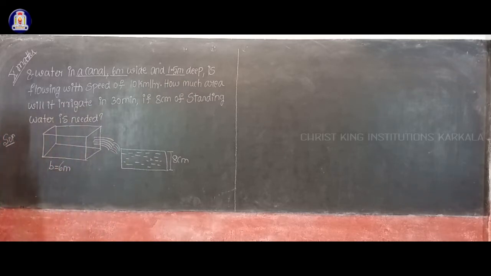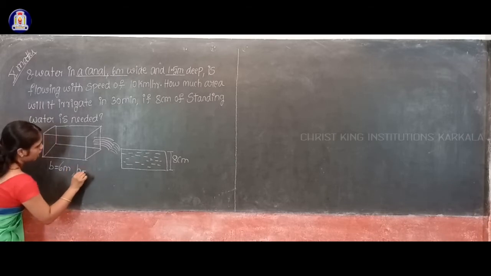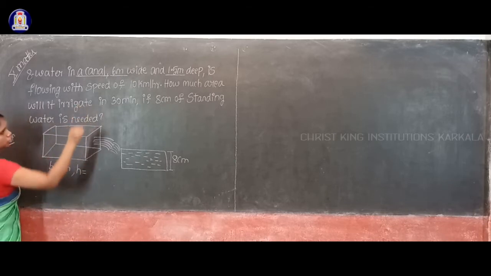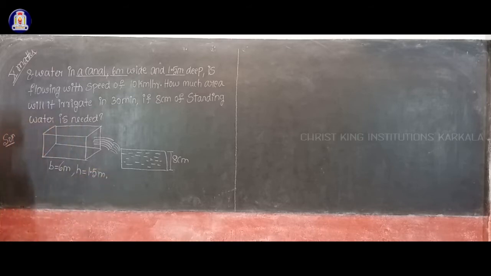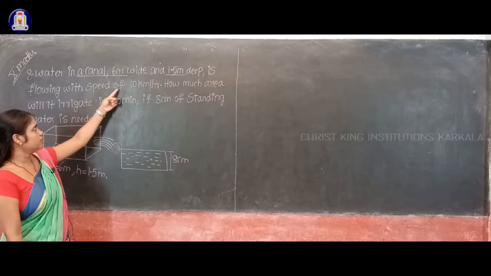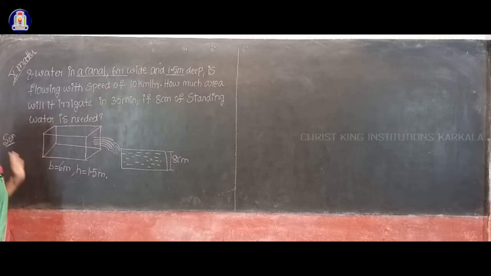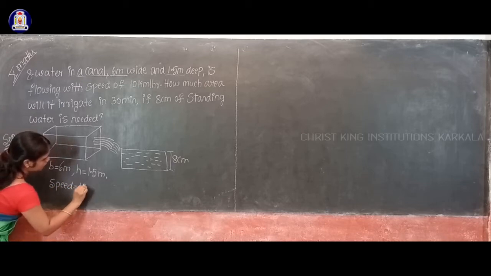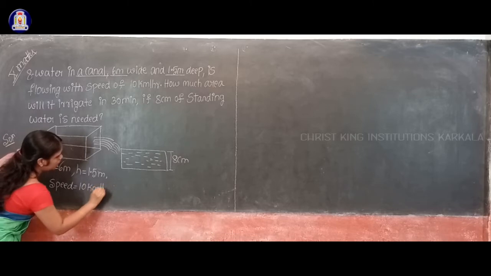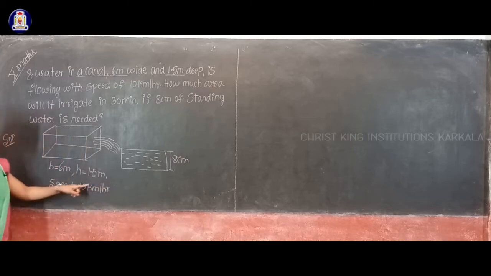So h, height of this canal how much? 1.5 meter. Also given here which is flowing with the speed of 10 kilometer per hour. That means speed value given. Speed is equal to how much? 10 kilometer per hour. This is the value of speed.